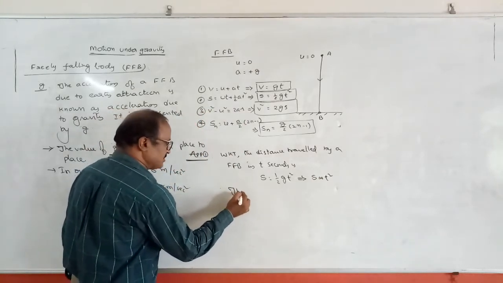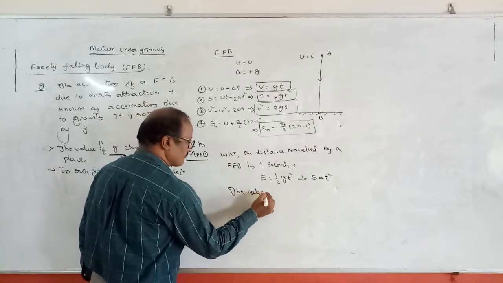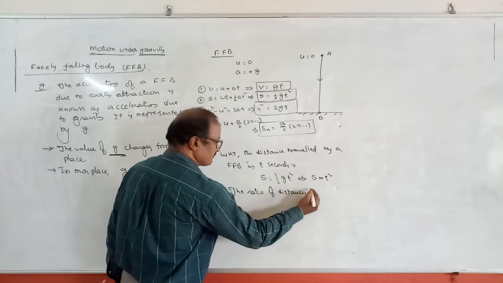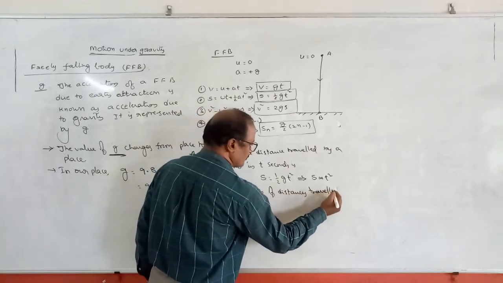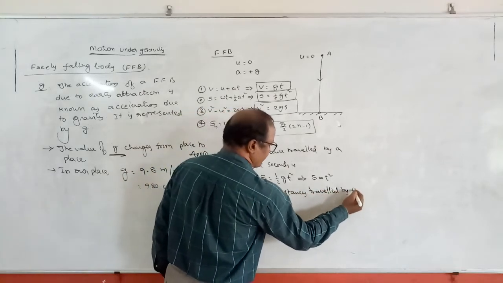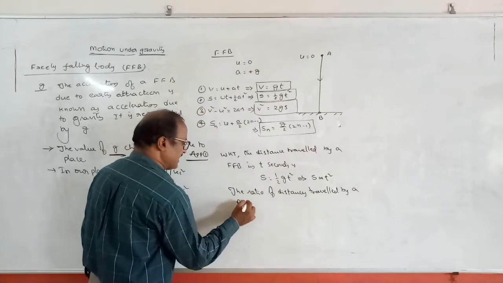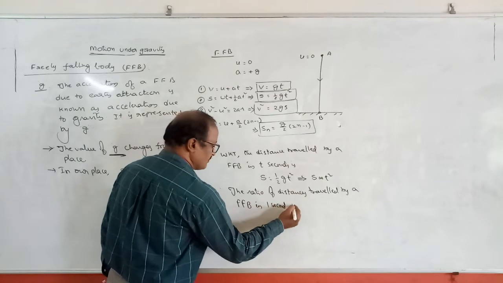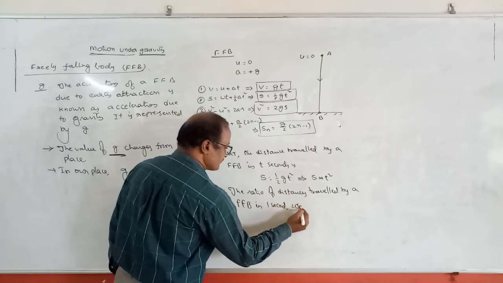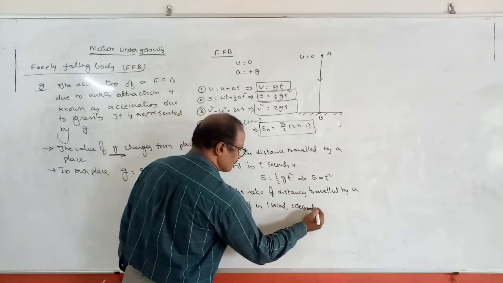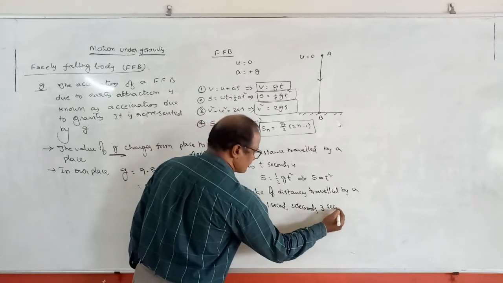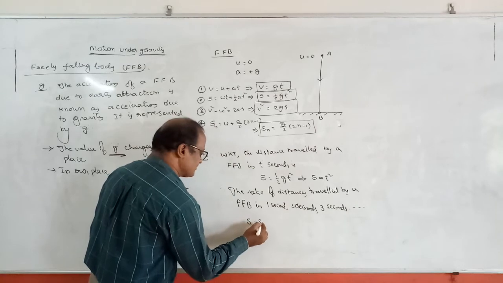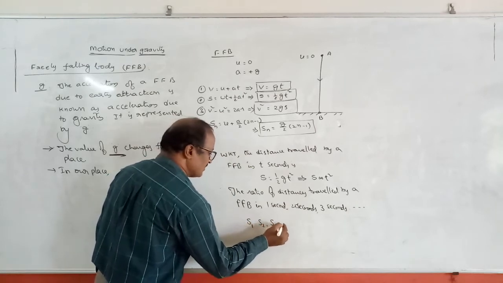Therefore, the ratio of distances traveled by a freely falling body in 1 second, 2 seconds, 3 seconds, and so on is S1 is to S2 is to S3 and so on.